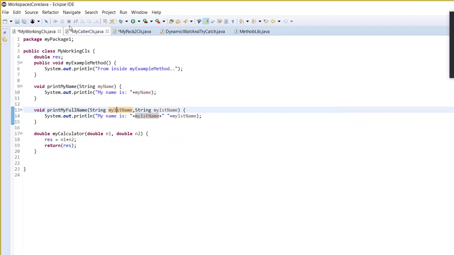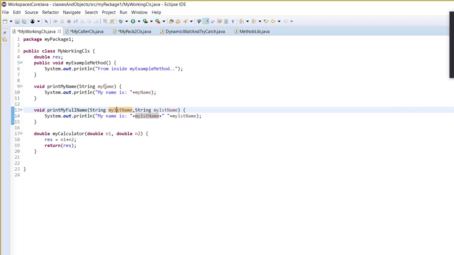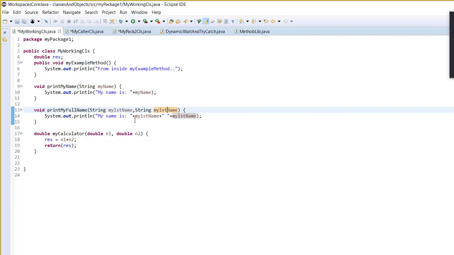Now when you call them, the first one took only one name, and when you call the second method, you will have to supply two parameters. Zahirul will be stored in this variable and Boolean will be stored in this variable. Does it make sense to you guys?